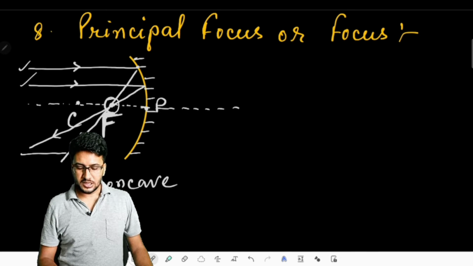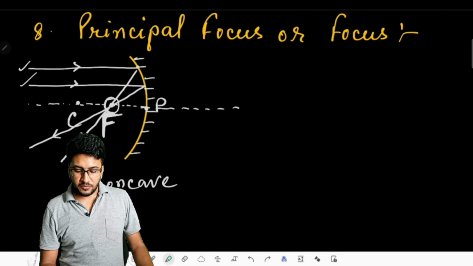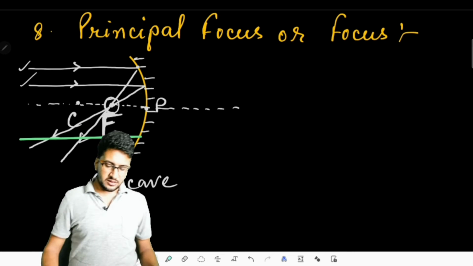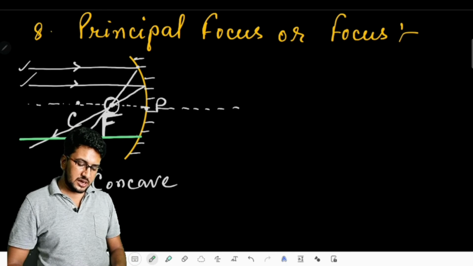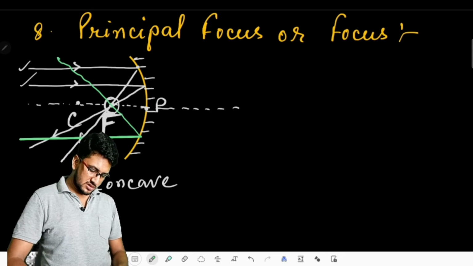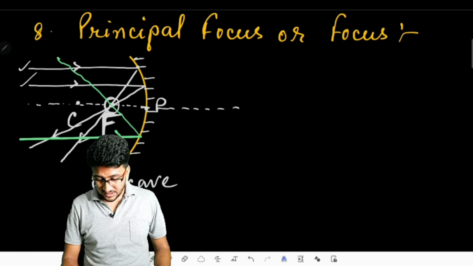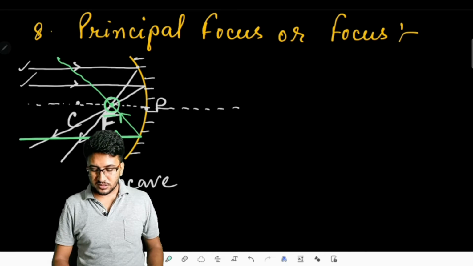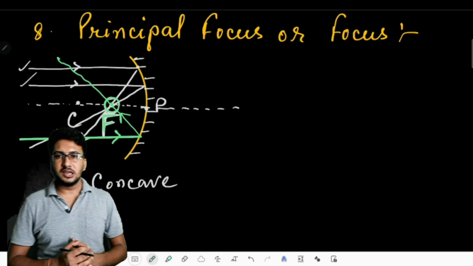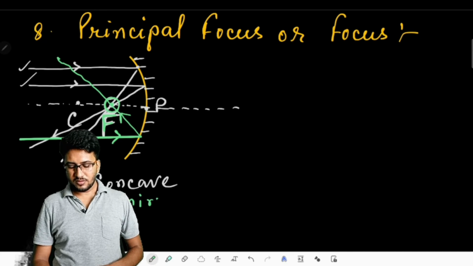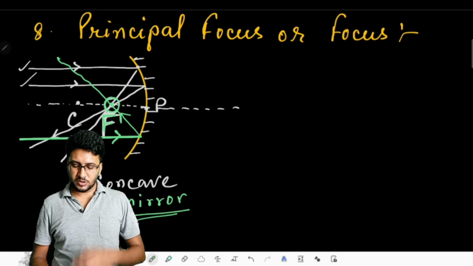So if I take another parallel ray, let me take it in another color. To help you understand, if I take this green light which is traveling parallel to the principal axis, then right after hitting the mirror, it is going to come out in this way. This is also going to come out through the same point, and that same point through which all these parallel lights converge is known as the principal focus for that concave mirror, or simply we call it the focus.